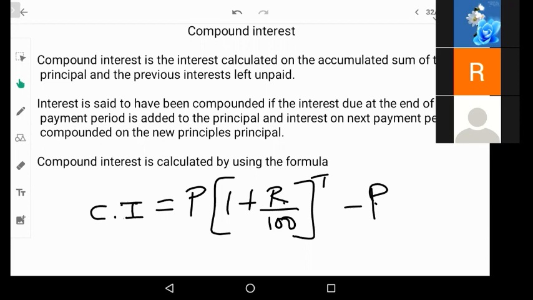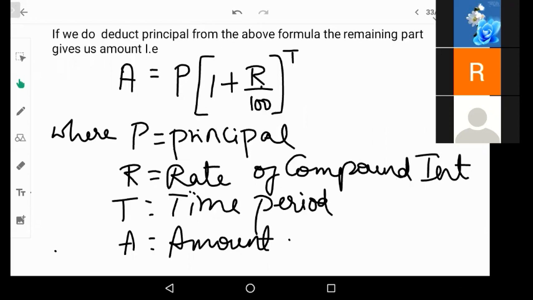There is one more formula to find out the amount. This is for compound interest. Like how we had the simple interest formula, this is the compound interest formula. Now, when it comes to the amount formula, A = P into (1 + r/100) to the power t.